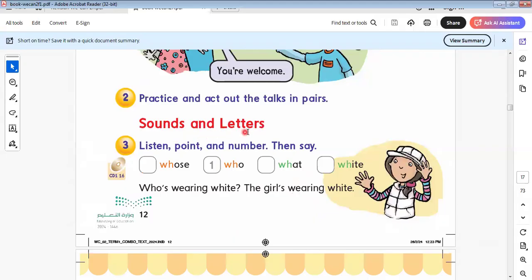Here we have sounds and letters. We have whose, who, what, why. This is the WH pronunciation: whose, who, what, and why.